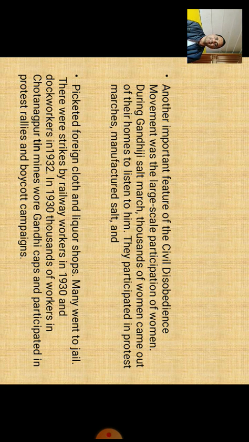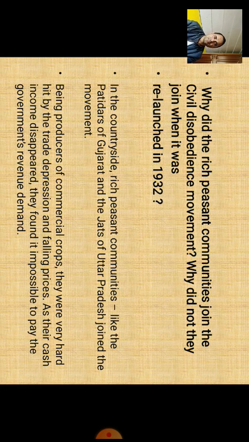Many went to jail. There were strikes by the railway workers in 1930 and the dockyard workers in 1932. In 1930, thousands of workers in the Chotanagpur tin mines wore Gandhi caps and participated in protest rallies and boycott campaigns. This is how things were going on.